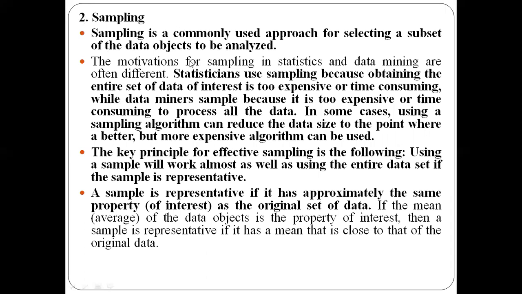I'll just repeat that again. Sampling is again one kind of pre-processing technique, with the help of which we can select only a subset of data objects which are required for analysis. As I mentioned in the last class, in statistics, in order to perform experiments, they need to collect a large quantity of data. If they perform their experiments on a large quantity of data, it will be time consuming and also expensive. In order to avoid that, statisticians use sampling to select only a subset of data.